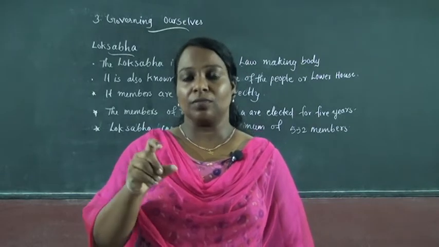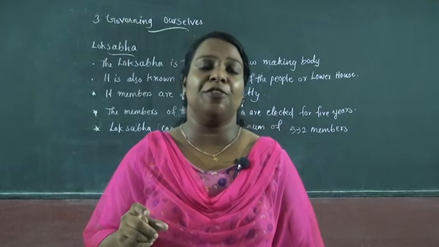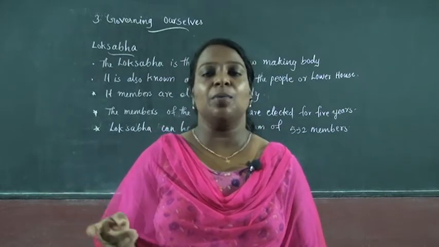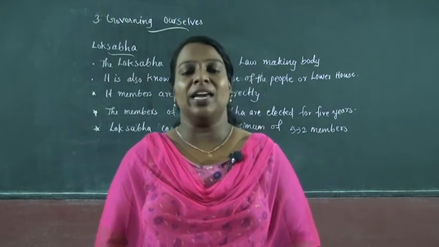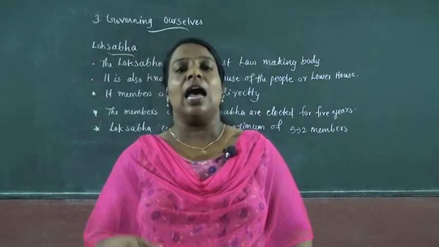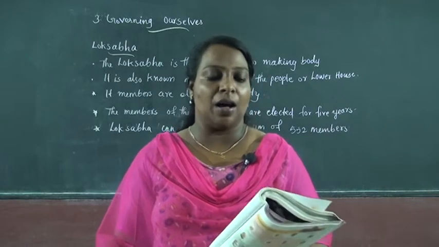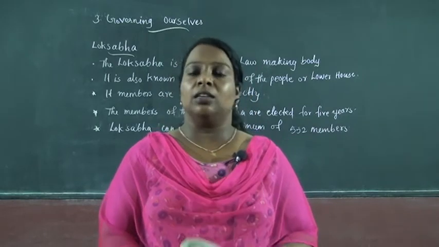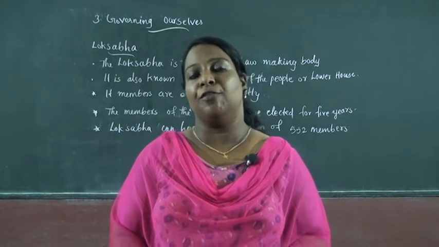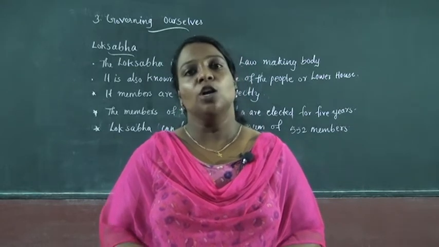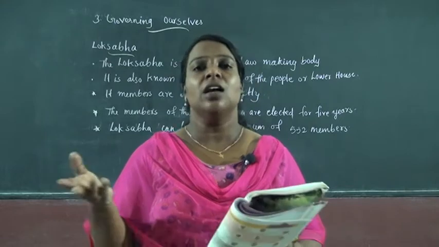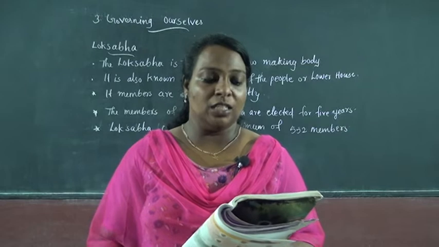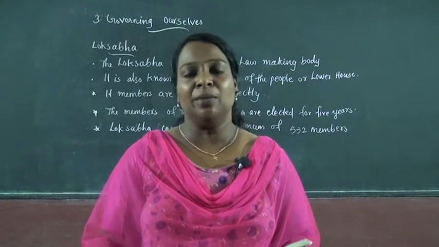One of the important questions is the difference between Lok Sabha and Rajya Sabha. Lok Sabha is the highest law making body in the country, while Rajya Sabha is the upper house of the parliament. There are 552 members in Lok Sabha and 250 members in Rajya Sabha. Lok Sabha members are elected directly by the people, while Rajya Sabha members are not.